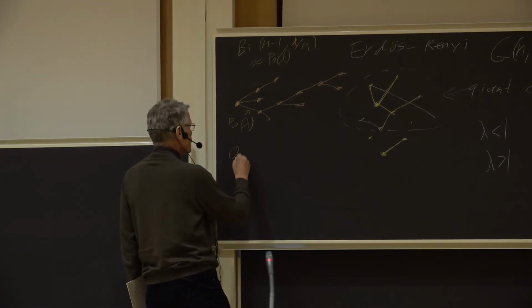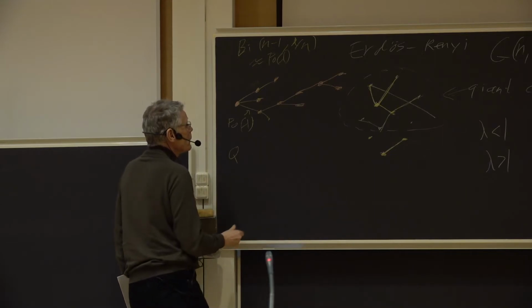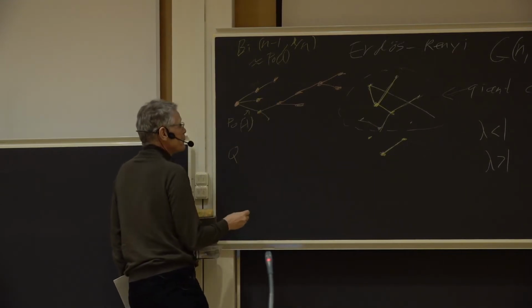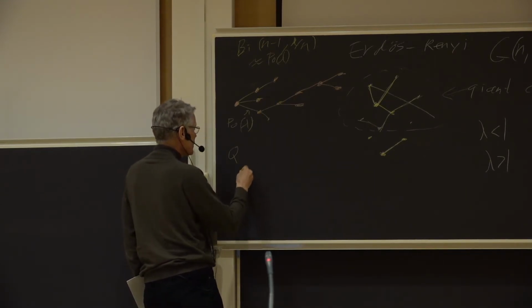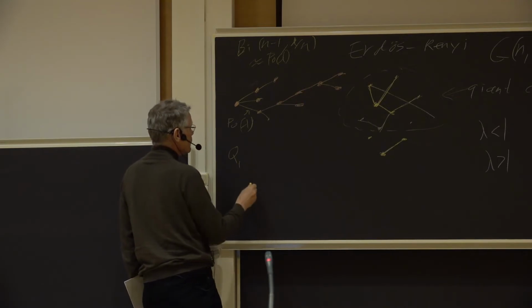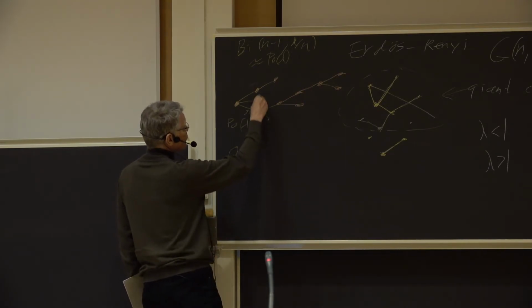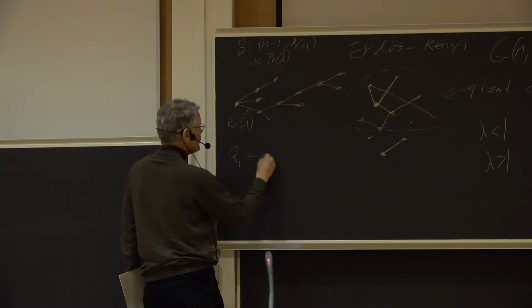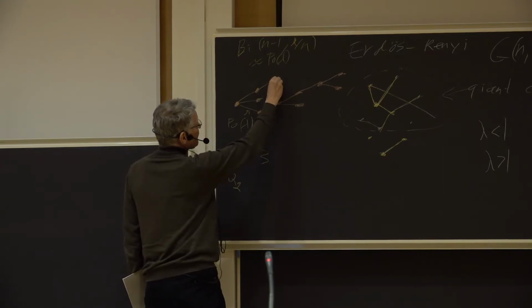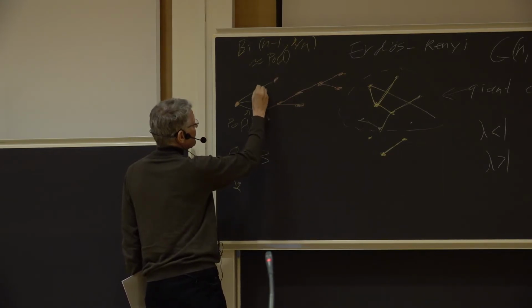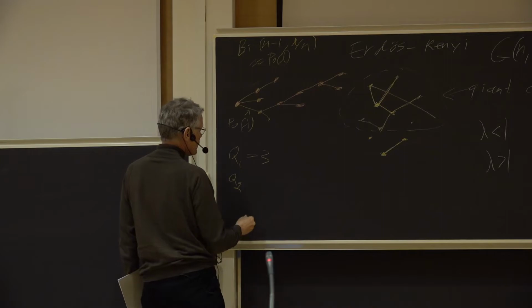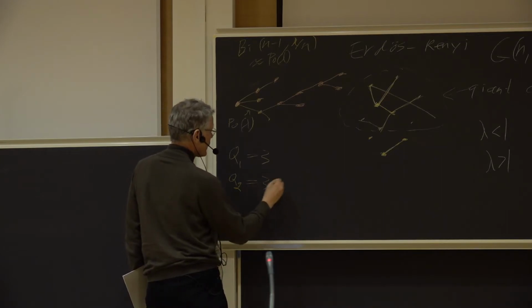And if we keep track of how big this stack of active vertices is, then we can say it's a queue of vertices that's waiting to be checked, investigated. Let's say Q1 is the number we have the first time. So in this case, Q1 is 3. And Q2 next time, well, then I get one new child, but also this one is now checked already, so I lose that. So I get 3 again.